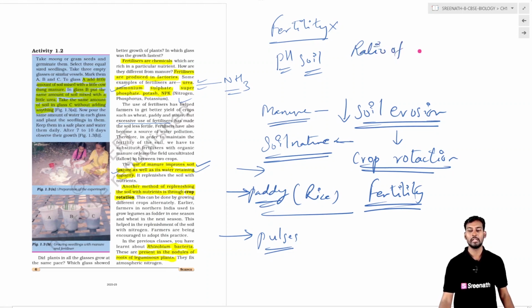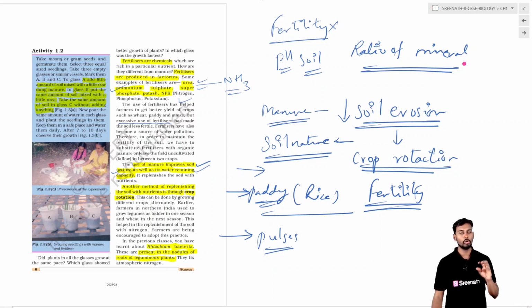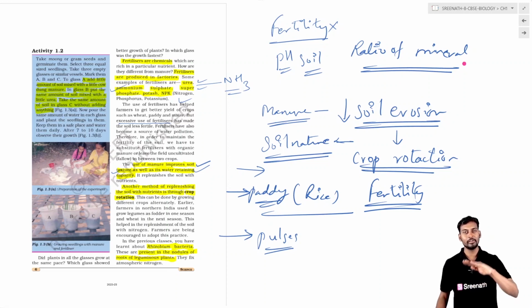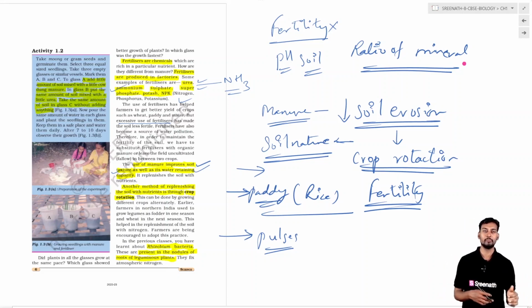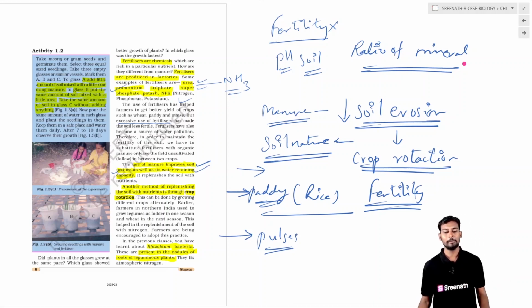Ratio of the minerals means if one crop is using one kind of mineral, the other crop will be using the other kind of mineral. So in order to avoid the depletion of the minerals in the soil, the agricultural fields are used in such a way that one crop uses one set of minerals. When you remove that crop and add another crop in the other season, the other crop will use other minerals. So there is a balance of minerals, or there is time for replenishing of the minerals.